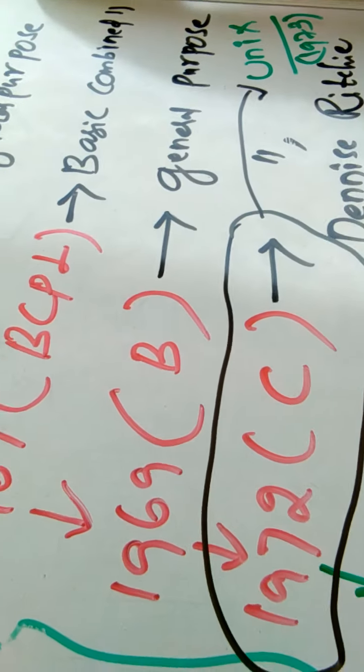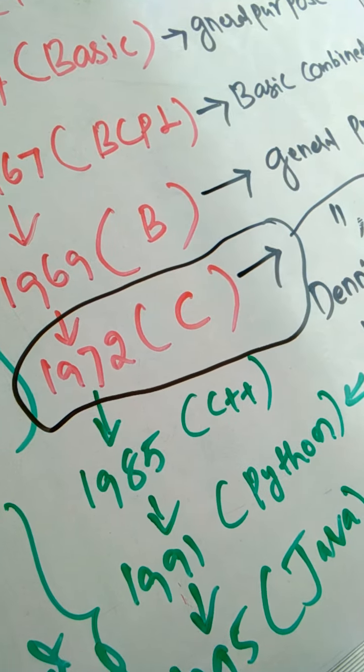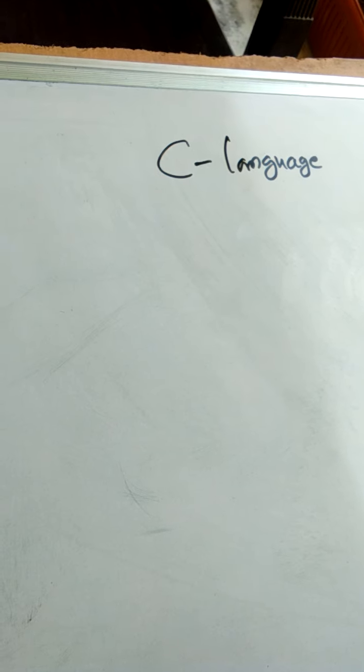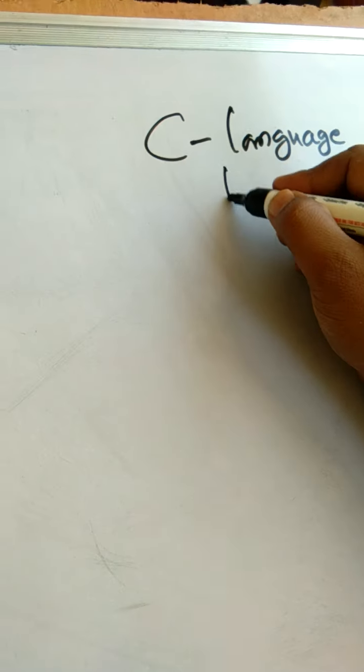Okay, guys, now we will try to define what is C language, and with that we will close today's session. Okay, friends, let us define what is C language. Because after 1972 many other languages have been developed, but for all these languages C language is the basic language from which all other languages have inherited features. So how do you define C language?